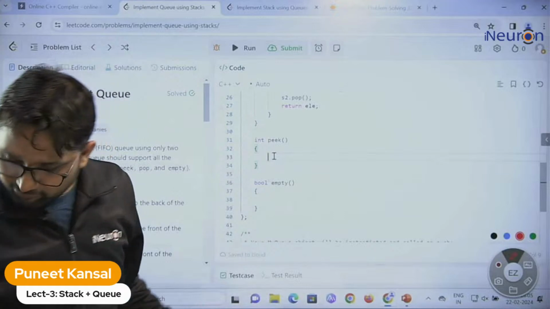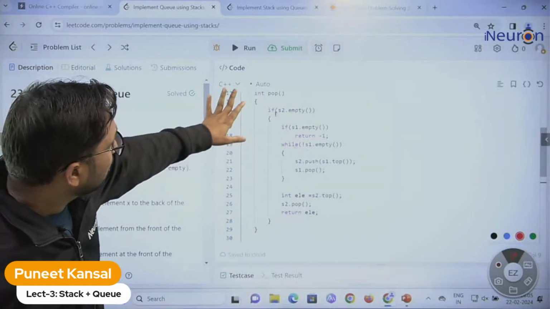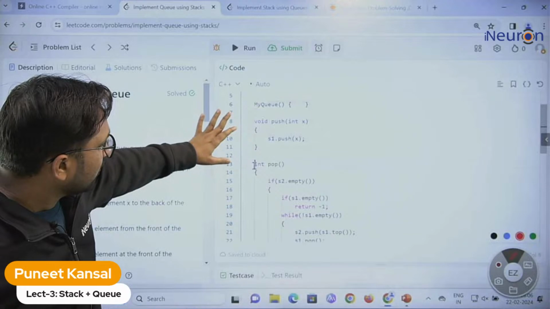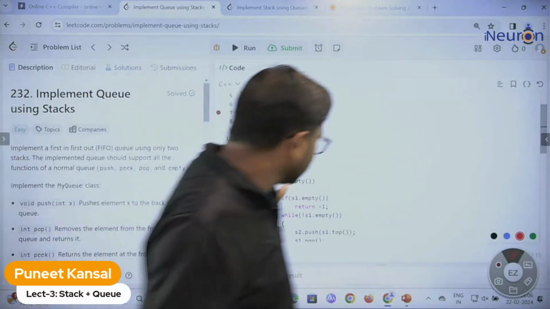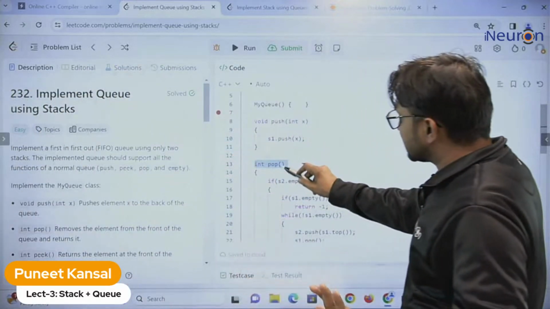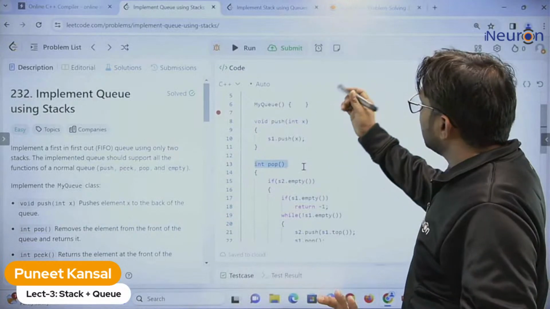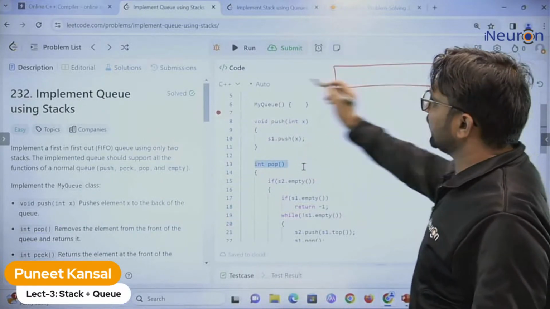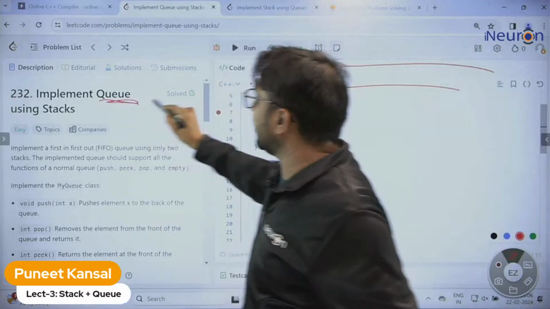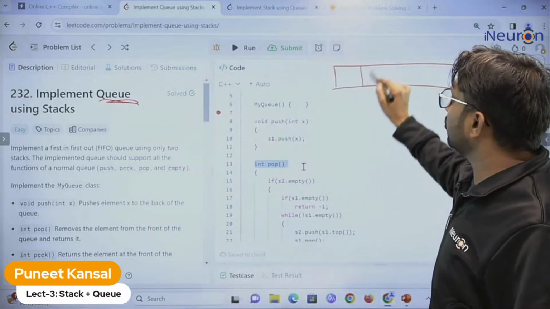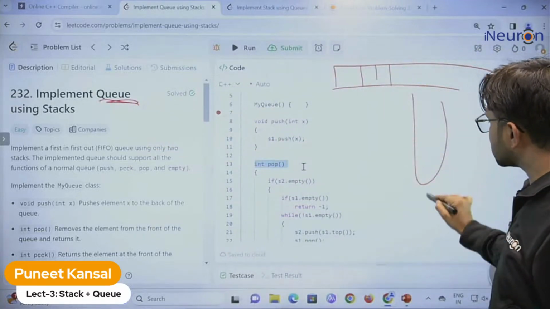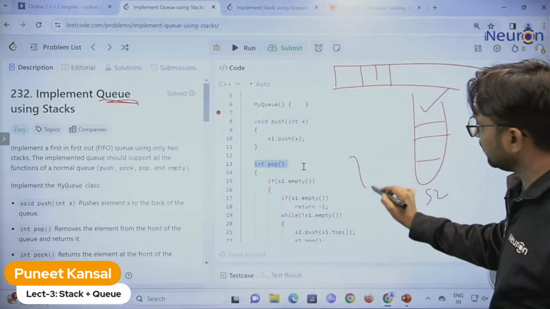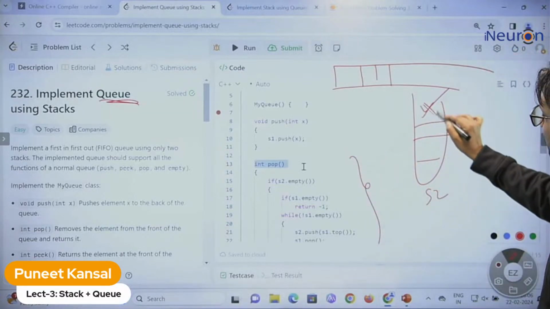What I'm trying to say is that this is the same as pop. I'm repeating: the pop function is deleting the front element of the queue. We are implementing a queue, and the front element of the queue will be at the top of S2. We just delete this element.